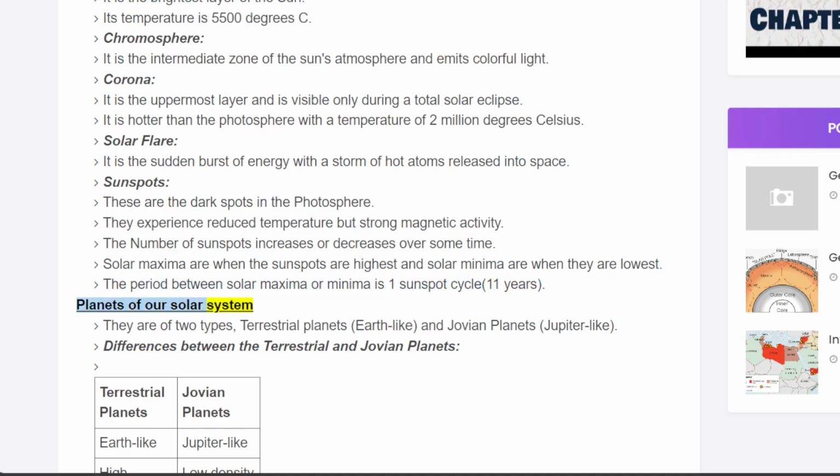Planets of our solar system. They are of two types: terrestrial planets, Earth-like, and Jovian planets, Jupiter-like. Differences between the terrestrial and Jovian planets.